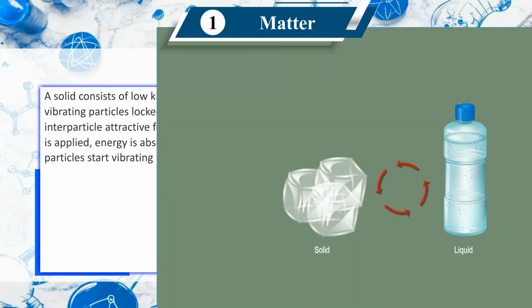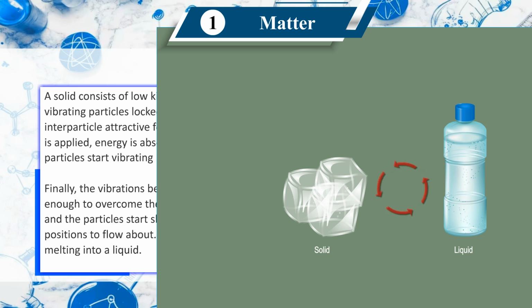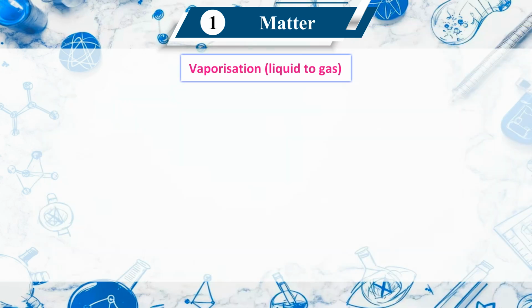Fusion, solid to liquid. A solid consists of low kinetic energy vibrating particles locked into position by interparticle attractive forces. When heat is applied, energy is absorbed and the particles start vibrating more vigorously. Finally, the vibrations become energetic enough to overcome the attractive forces and the particles start sliding out of their position to flow about. The solid is now melting into a liquid.